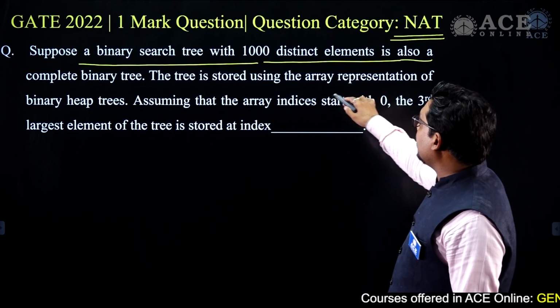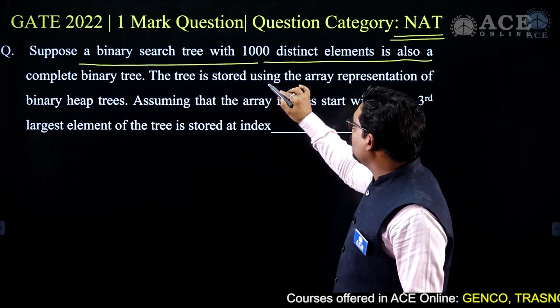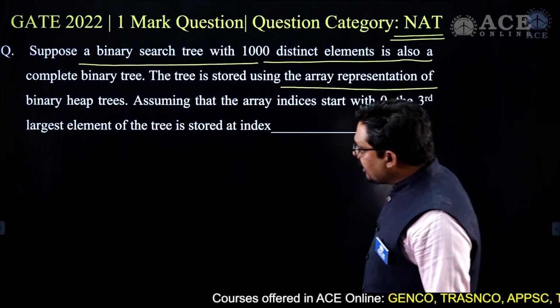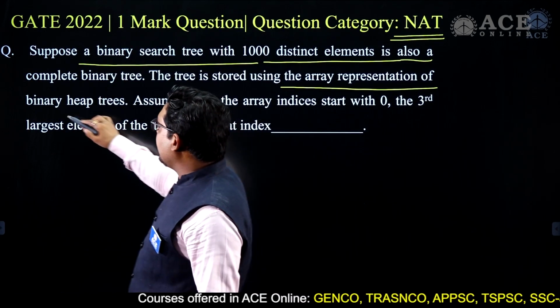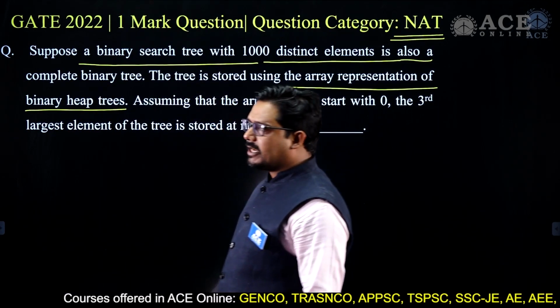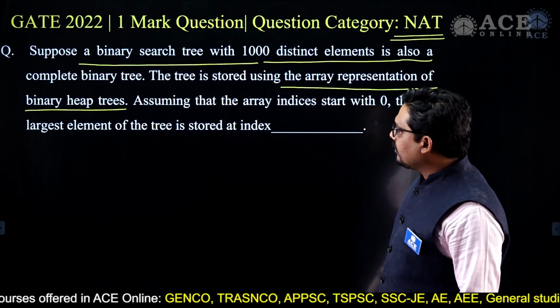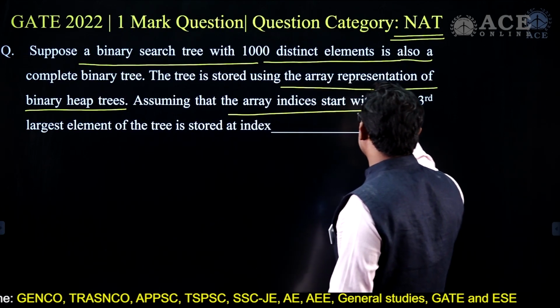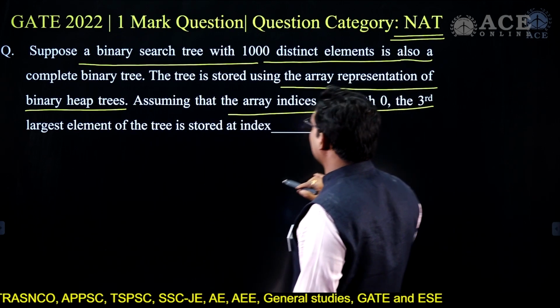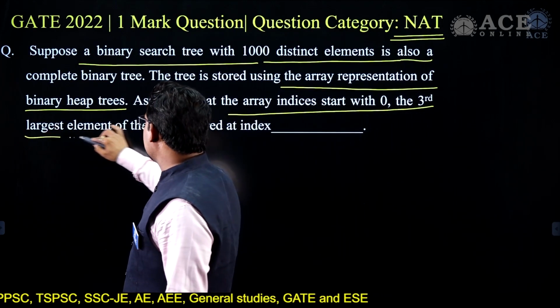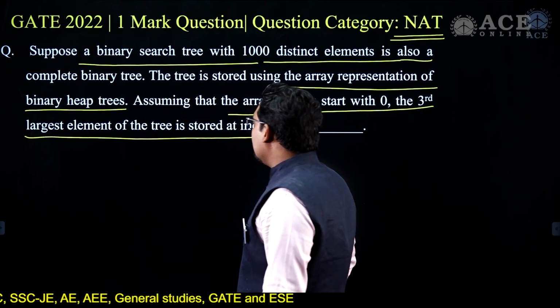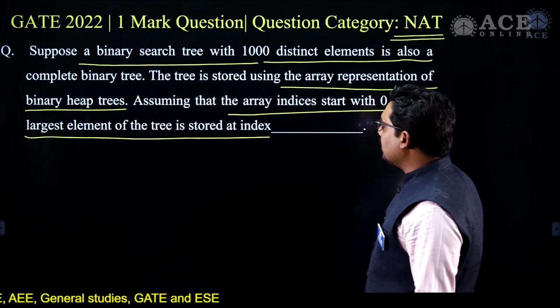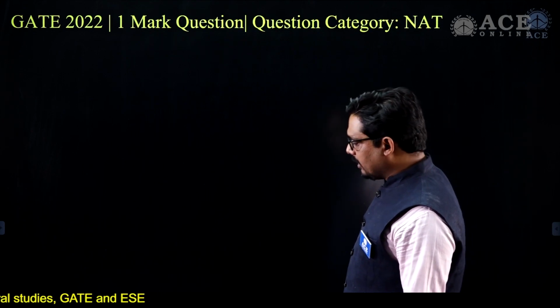The tree is stored using the array representation of binary heap trees. So we use the binary heap tree representation. Assuming that the array indices start with 0, the third largest element of the tree is stored at which index?